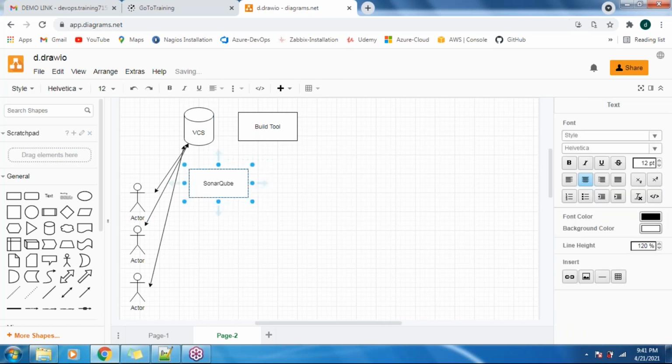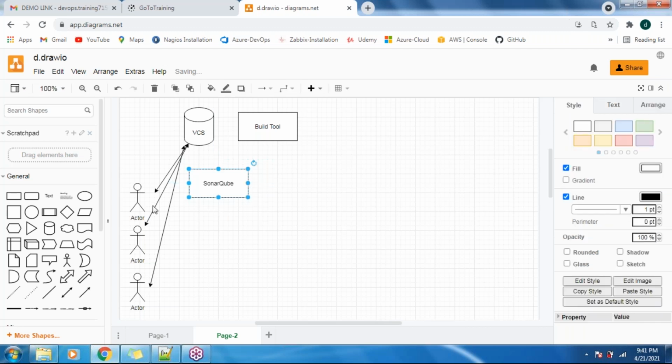Once the report says that the accuracy of the source code is around 80%, 85% like that, then we can go for the deployment. That is the next process. Until then we cannot go, because that means the quality of the source code is not up to the mark. So that task is performed by our SonarQube here.